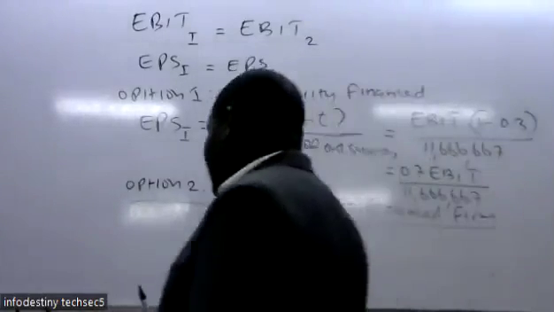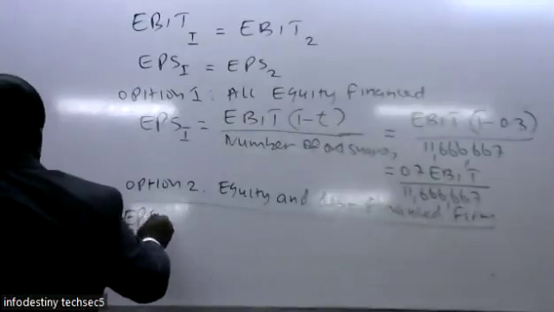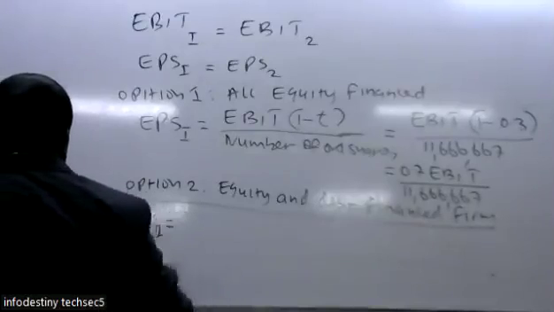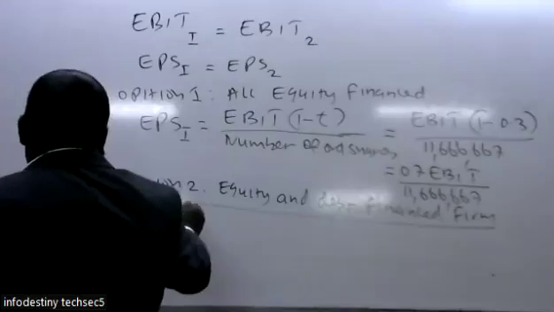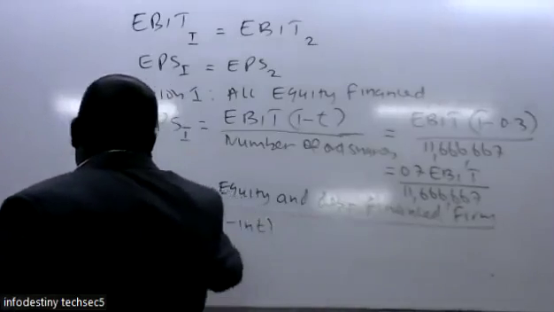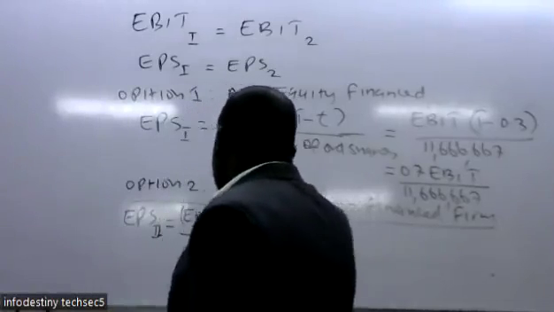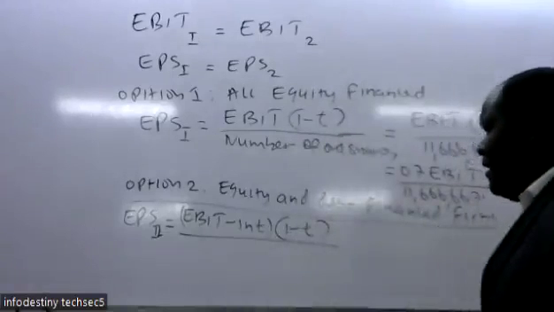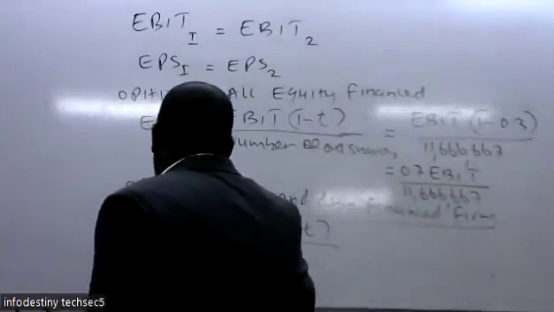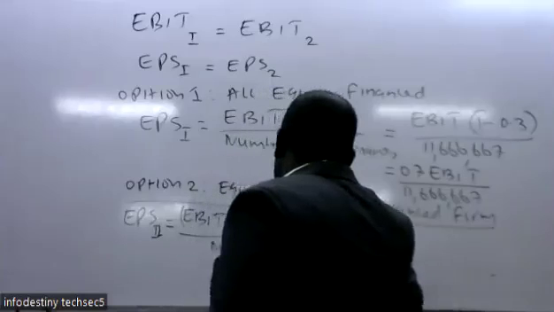So if it is equity and debt financed, earning per share of that option 2 will be equal to earnings before interest and tax, we subtract interest, then 1 minus the tax rate. We divide by the number of the ordinary shares.